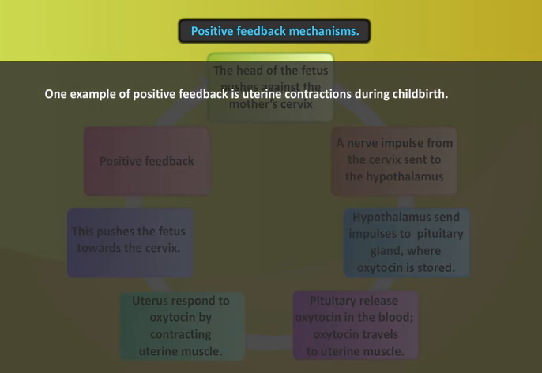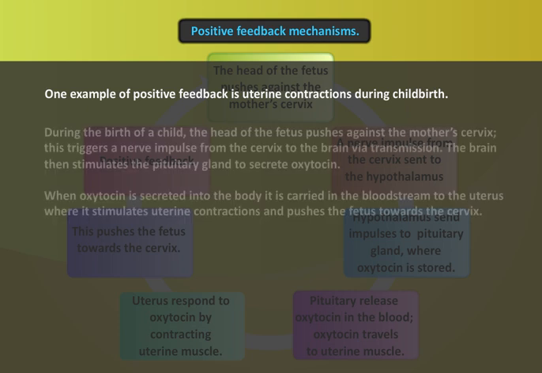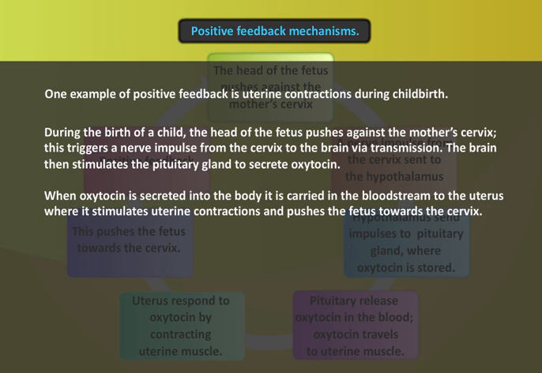One example of positive feedback is uterine contractions during childbirth. During the birth of a child, the head of the fetus pushes against the mother's cervix. This triggers a nerve impulse from the cervix to the brain via transmission. The brain then stimulates the pituitary gland to secrete oxytocin. When oxytocin is secreted into the body, it is carried in the bloodstream to the uterus, where it stimulates uterine contractions and pushes the fetus towards the cervix.